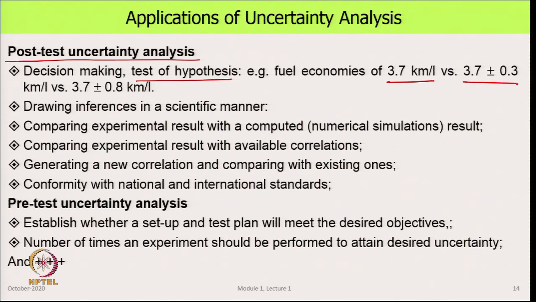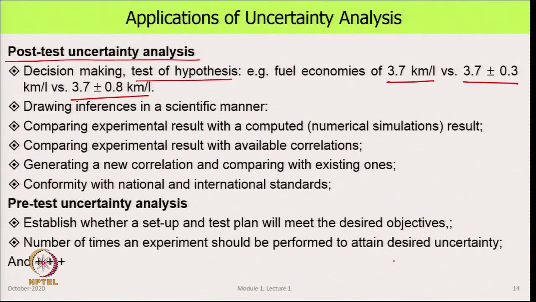One person says it is 3.7 plus minus 0.3 kilometers, and the other says that I maintained the vehicle very well, and then I did a similar test and I got a value of 3.7 plus minus 0.8 kilometers per liter.